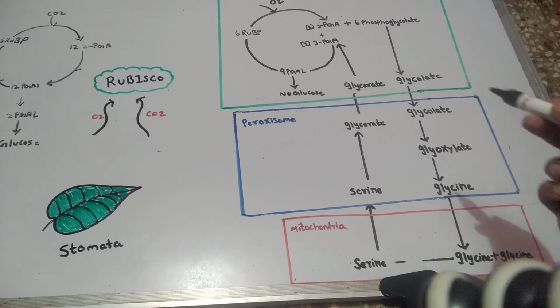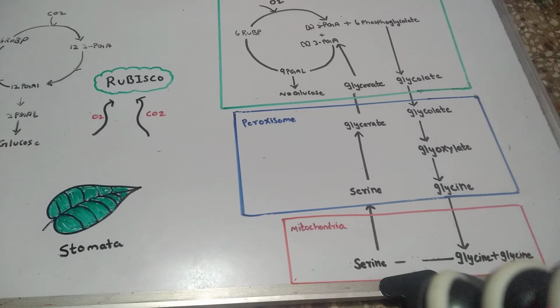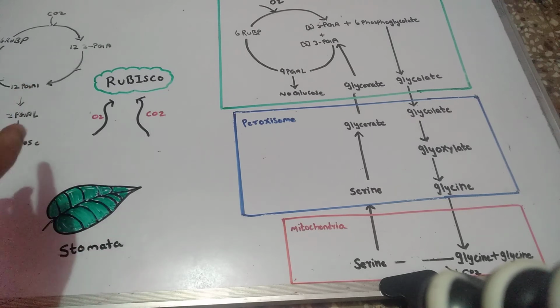The carbon dioxide which was fixed earlier is released during this process. In the conversion of glycine to serine, carbon dioxide is released. So this process is not required, it is unnecessary, and due to it carbons are lost. Okay, as you can see here.